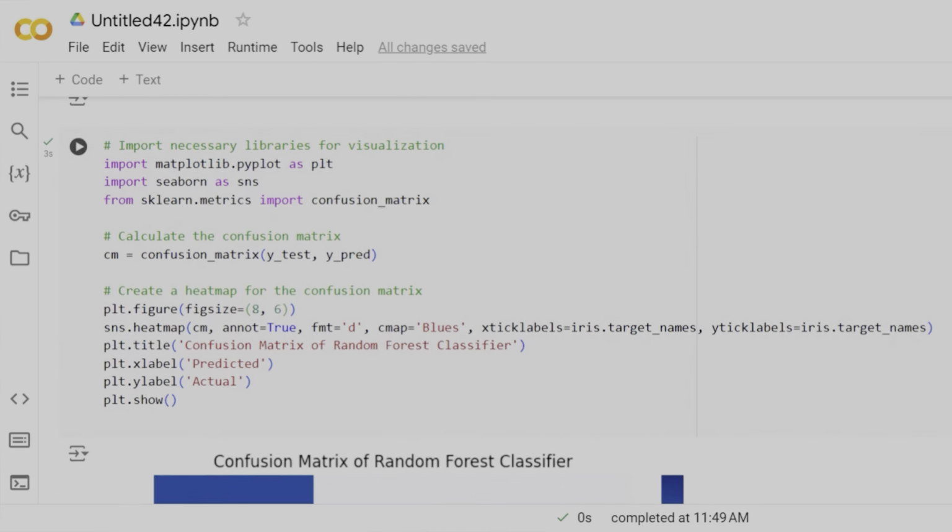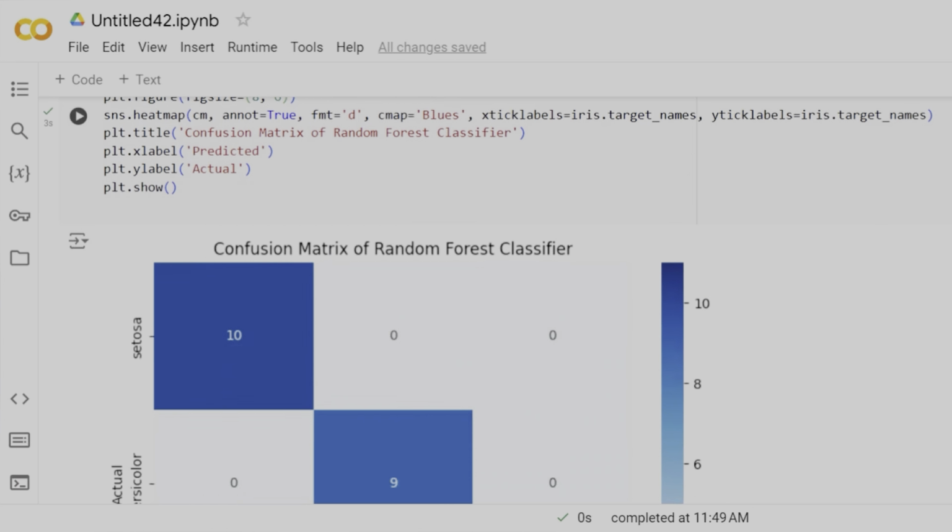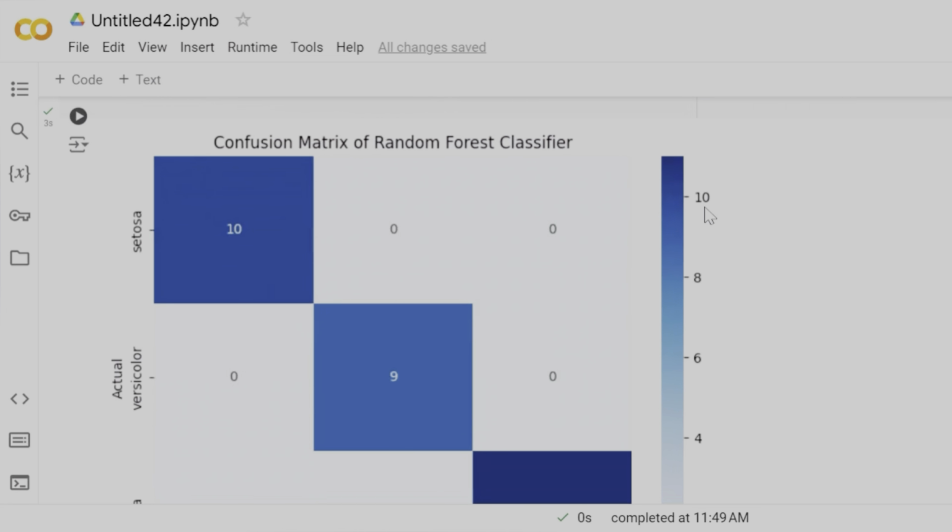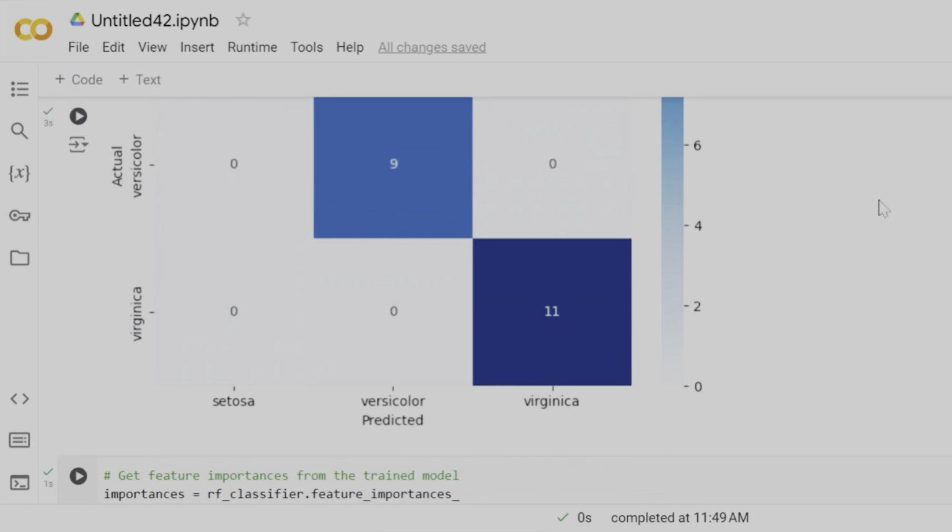Let us now visualize the confusion matrix for our random forest classifier. For this, we are using Seaborn as sns and matplotlib.pyplot as plt. And once again, we are creating a confusion matrix using sklearn.metrics. Over here, we have the confusion matrix for our random forest classifier. The rows over here are our real values and the predicted ones are the columns.